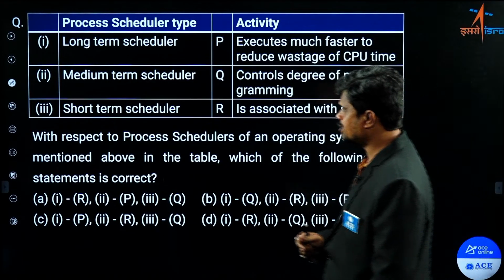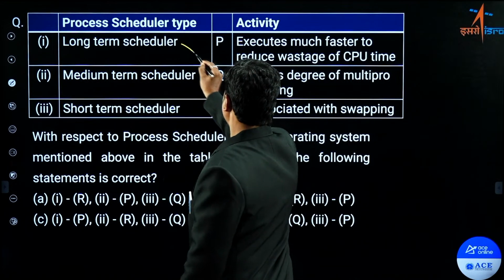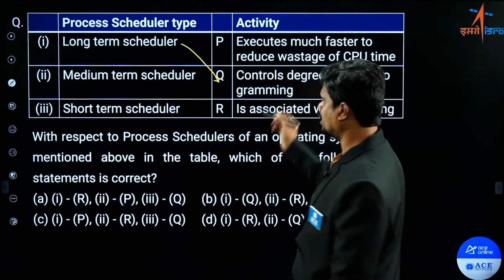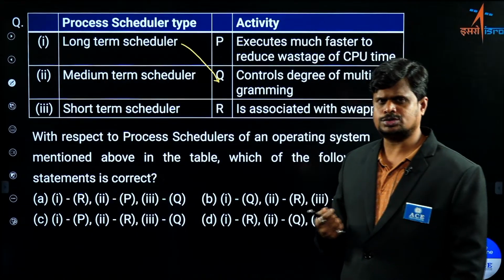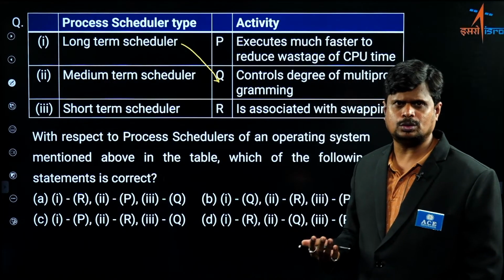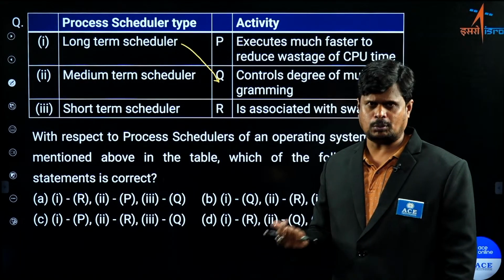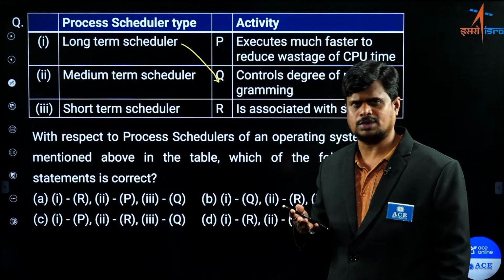Great. If you check here, first take the long-term scheduler. The correct matching for the long-term scheduler is that it controls the degree of multiprogramming. You know that the long-term scheduler works between the new state and the ready state. It brings processes from secondary memory to main memory. So whenever it brings more processes into the ready state, you can say the degree of multiprogramming is high.